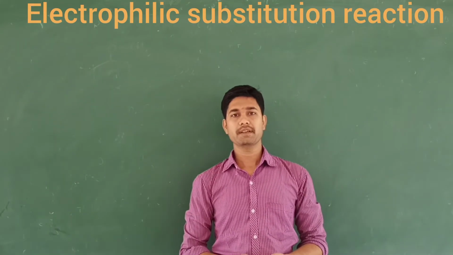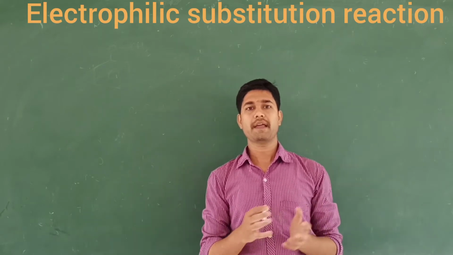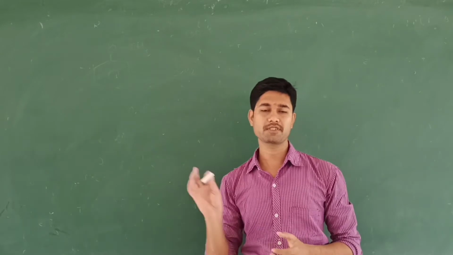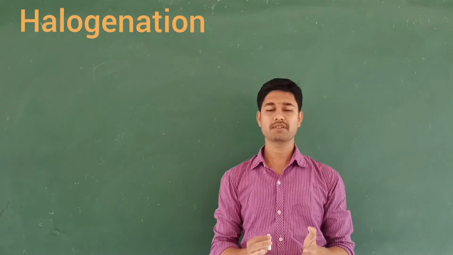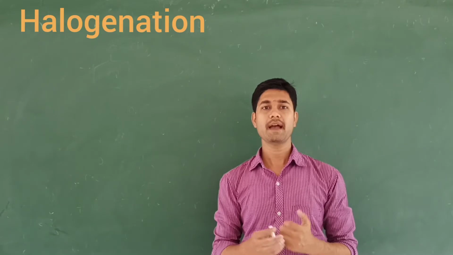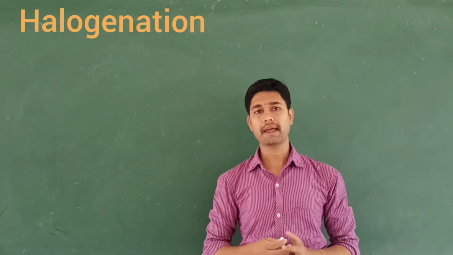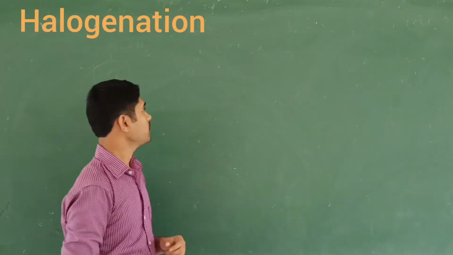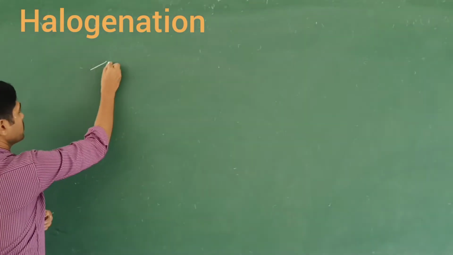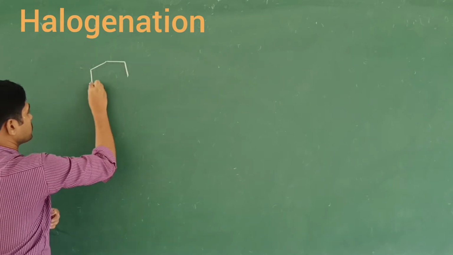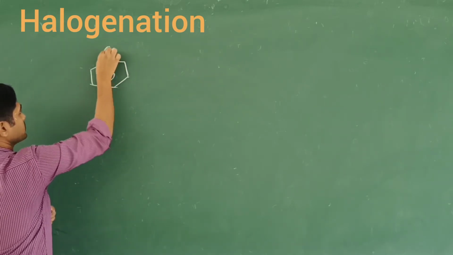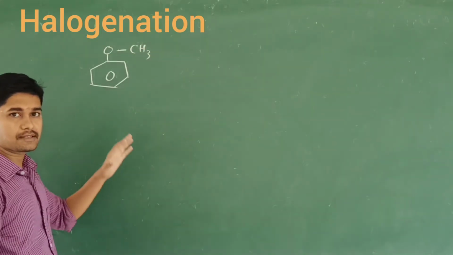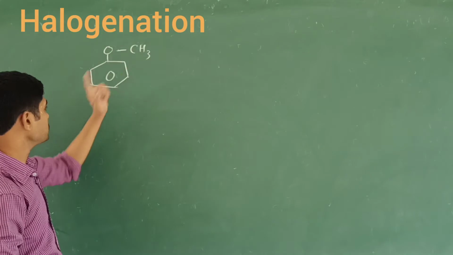Let us discuss the reactions which take place under electrophilic substitution. The first reaction is called halogenation. Halogenation is nothing but using halogen groups which attack the benzene ring. That is called the electrophilic substitution reaction of the ether. First I am going to take the anisole compound. Anisole is an electron releasing group, and because of this electron releasing group, the electron density increases at the ortho and para positions.